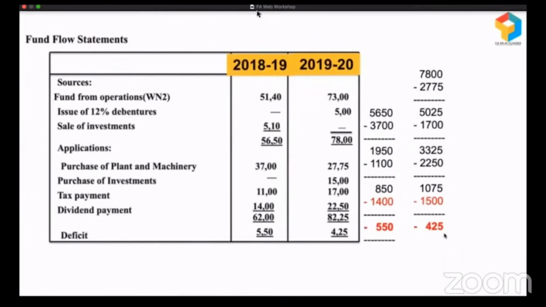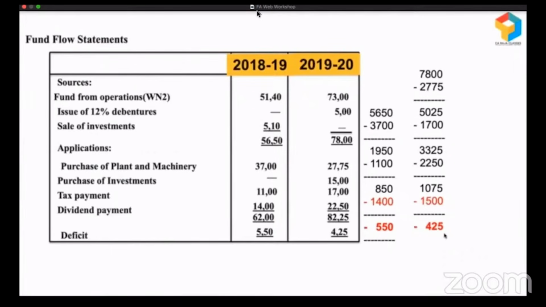Because it shows from where they got money, where they have used it. See, they have paid dividend in 2018-19 when they didn't have money. They've invested in someone else's business in 2019-20 when they did have money. So this all shows the intentions, the integrity of the people behind the show as well, not just numbers. It also goes deeper into qualitative aspects. So that's the power of the fund flow statement.